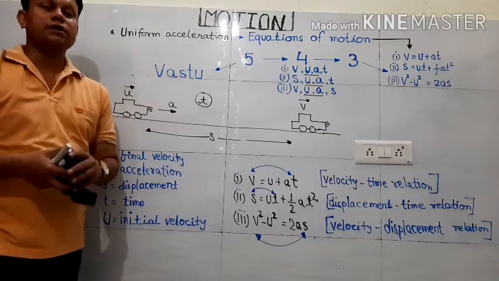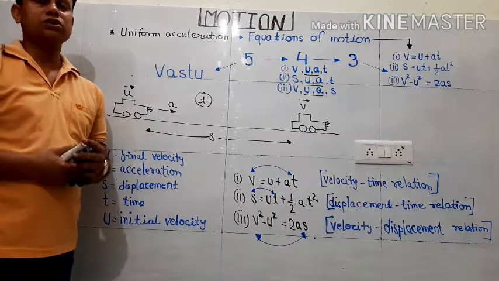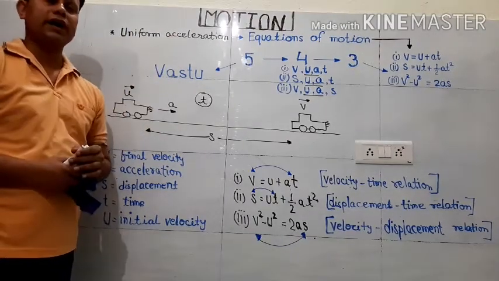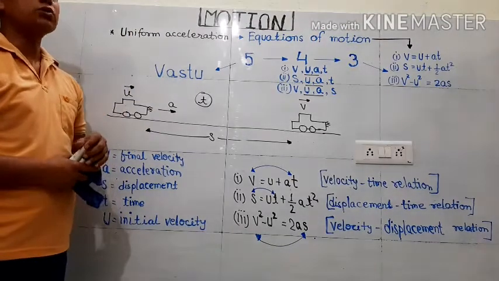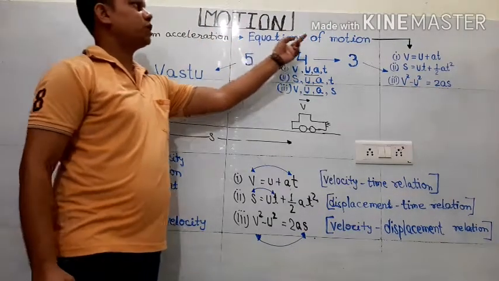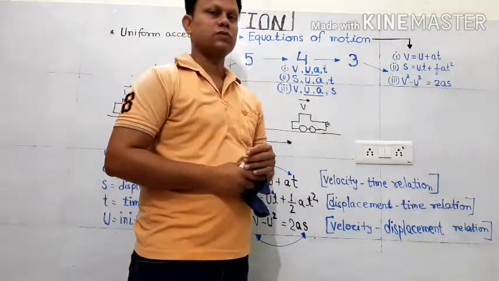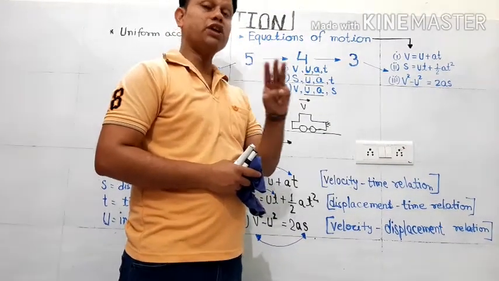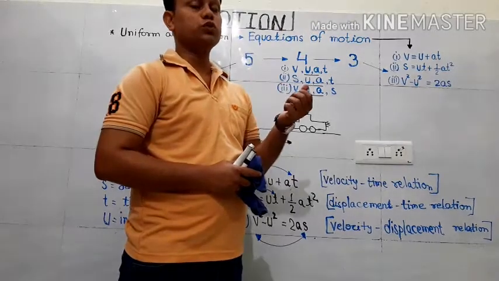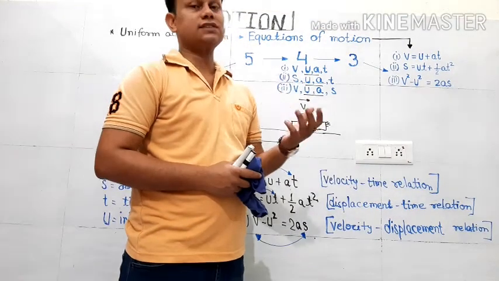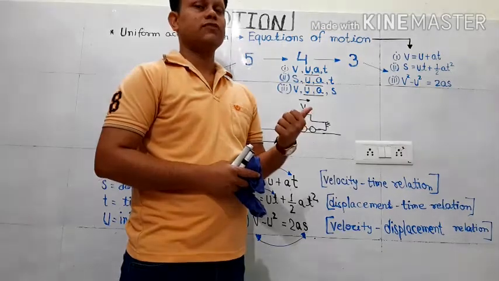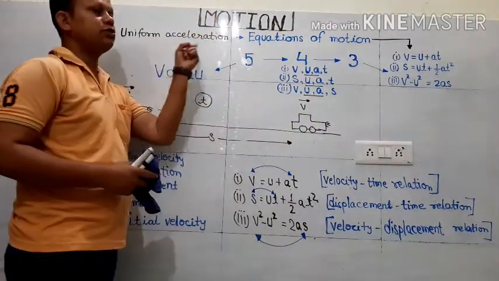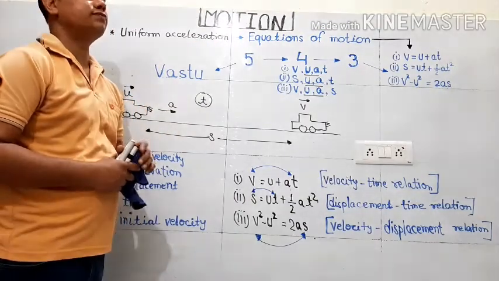Today we are going to understand a very important relation which is specially followed in the situation of uniform acceleration. Those relations are known as equations of motion. There are three relations, that means three equations of motion, which we use in solving various numerical problems or daily life situations when a body is doing uniform acceleration.